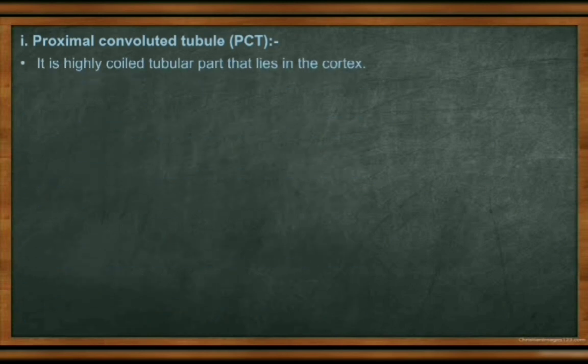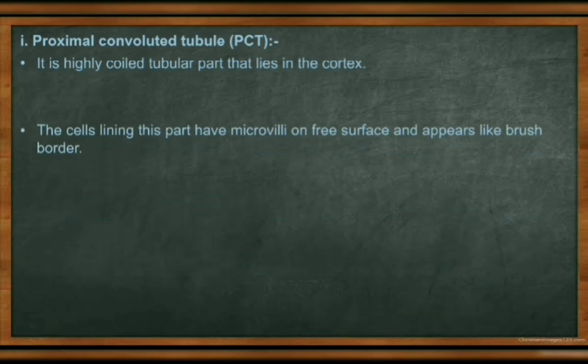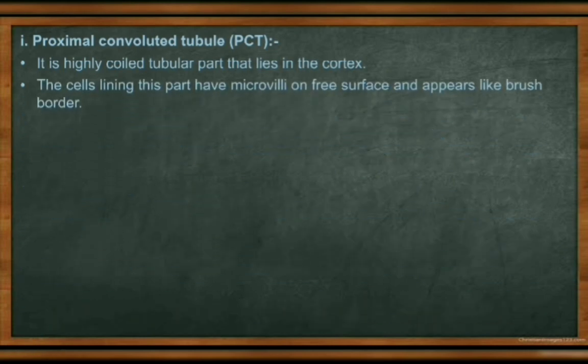It is a highly coiled tubule that lies in the cortex region. You know the diagram of the kidney, that is the cortex region. The cells have microvilli, and the surface appears like a brush border. Ciliated epithelial tissue is present, which helps in absorption, secretion and reabsorption. It increases the surface area for absorption.